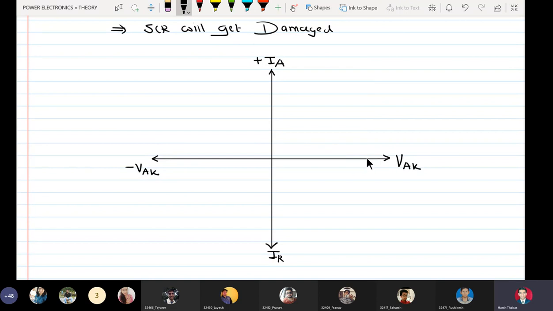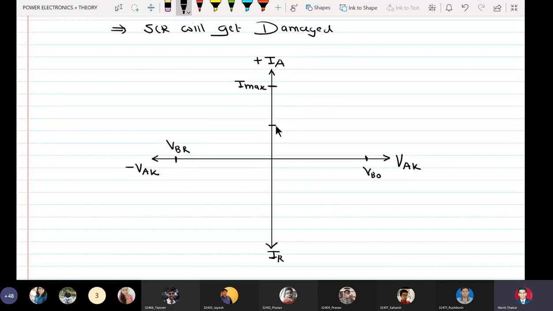There are some critical values here. Breakover voltage, VBO. Similarly, I have another critical value here, VBR. We have the reverse breakdown voltage here, and Imax, that is how much the circuit allows.